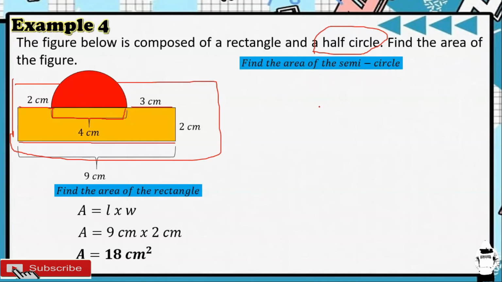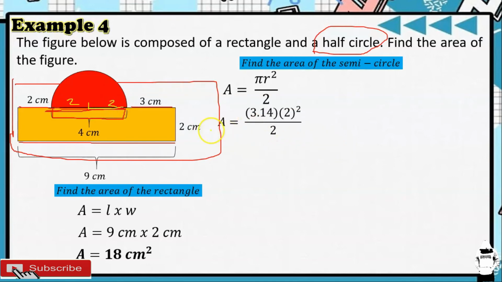Sa pagkuha ng area ng circle ay pi r squared. A is equal to pi r squared. Pero dito kalahati lang. So, ibig sabihin, A is equal to pi r squared divided by 2. Kasi kalahati lang. So, ang radius natin, kung ito ay 4, yung ating diameter, di ba ang diameter po? Pag hinati natin yun, yun yung ating radius. So, kapag hinati natin yan, yung ating diameter, ibig sabihin, 2 ito, 2 din ito. So, yung radius natin ay 2.